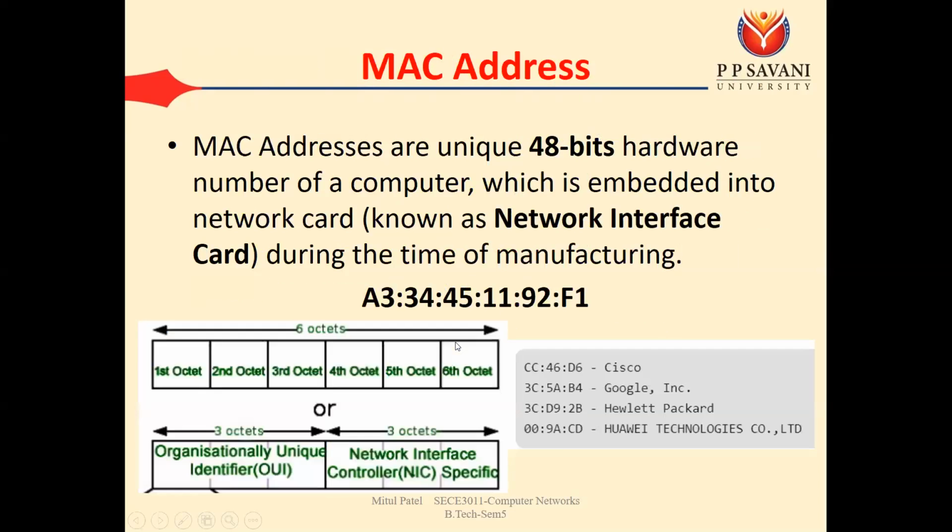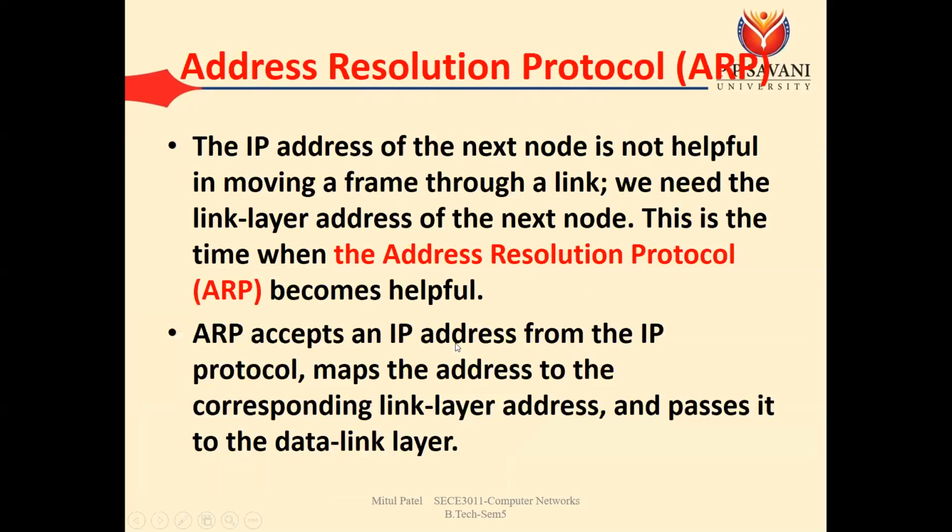Now we need to talk about ARP. ARP is a very important protocol. The reason is it is used to find out the MAC address of the next hop, or we can say the next device. What is the need of ARP? The IP address of the next node is not helpful in moving a frame through a link.